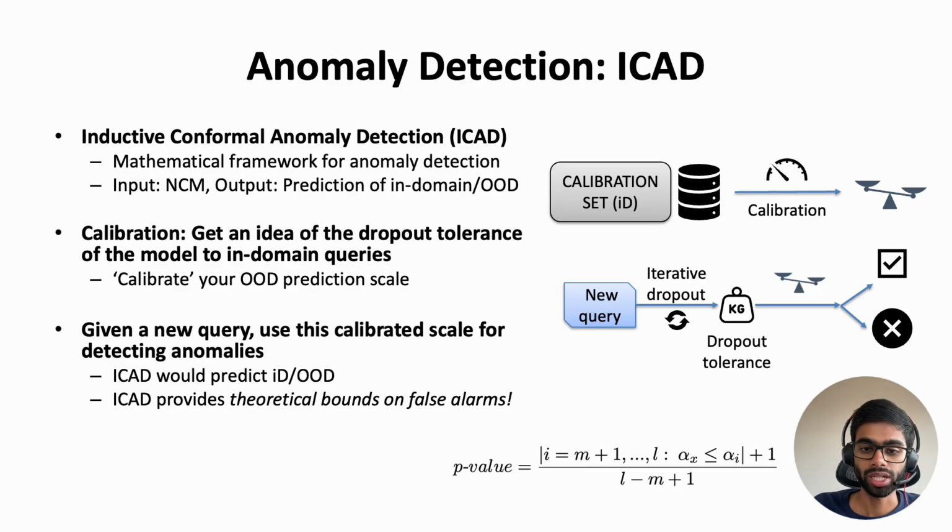And now, given a new query, you perform the same procedure: you do iterative dropout, you compute the dropout tolerance, and then weigh it against all of the other elements in the calibration set, or basically against this calibrated scale of ICAD, and ICAD gives you a probability of how likely that query is to belong to an out-of-domain set, right? More importantly, ICAD provides theoretical bounds on the false alarm rate for detection of OOD inputs. So that's one very positive thing about this framework.